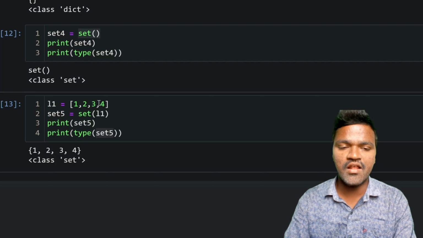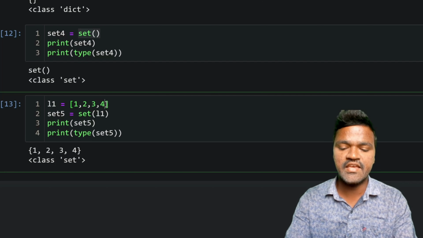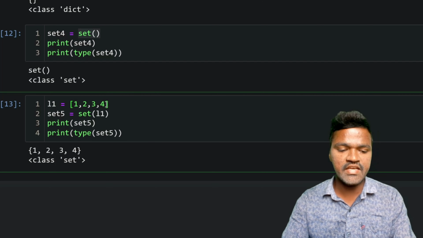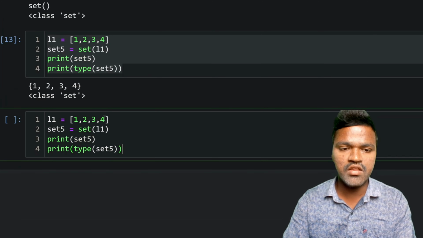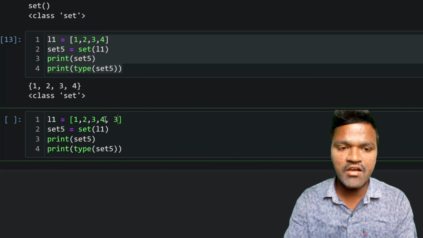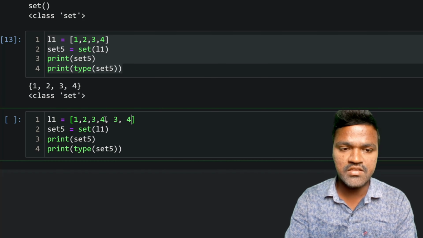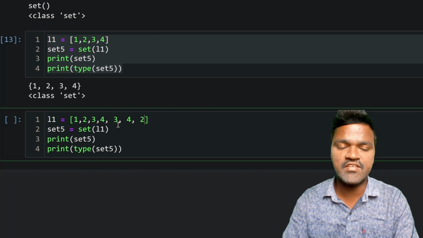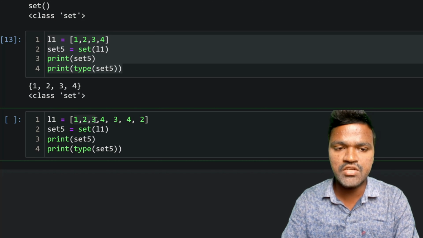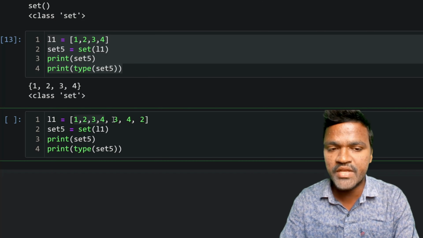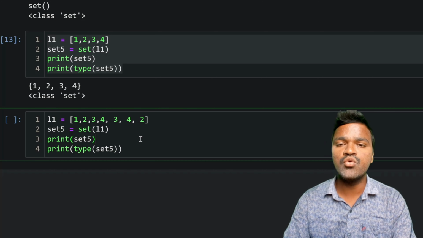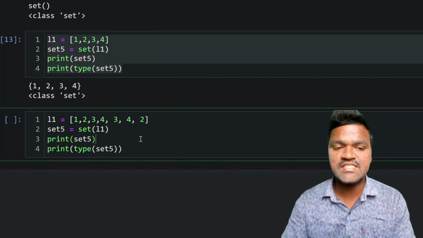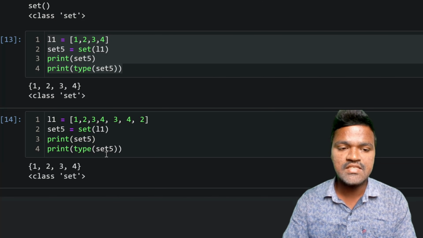So we are passing elements which are all unique, right? Let's say I take the same example and paste it in a different cell. I have all the elements, and apart from that I have some repeated elements: 3, 4, 2. We have 1, 2, 3, 4, and 3 is repeated 2 times, 4 is repeated 2 times, and 2 is also repeated 2 times. And still if I execute this, we are getting the result as 1, 2, 3, 4.